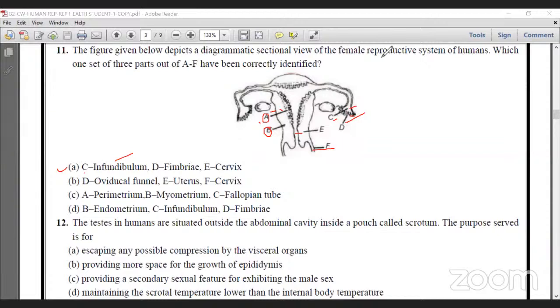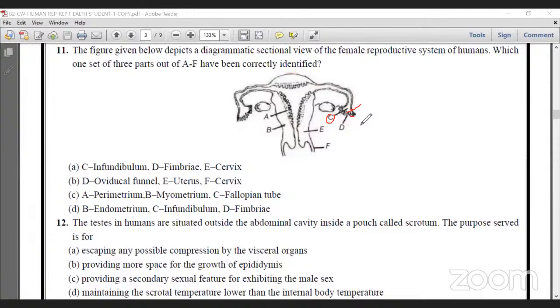I will clear it one by one later on. C, infundibulum. Okay, the infundibulum includes the ampulla and fimbriae. So for this part, infundibulum, we can give the correct mark.